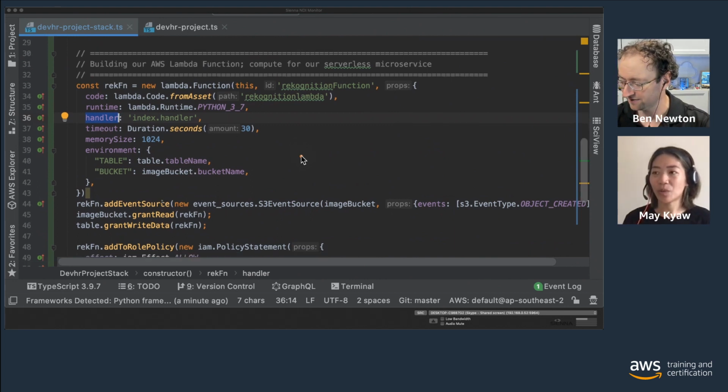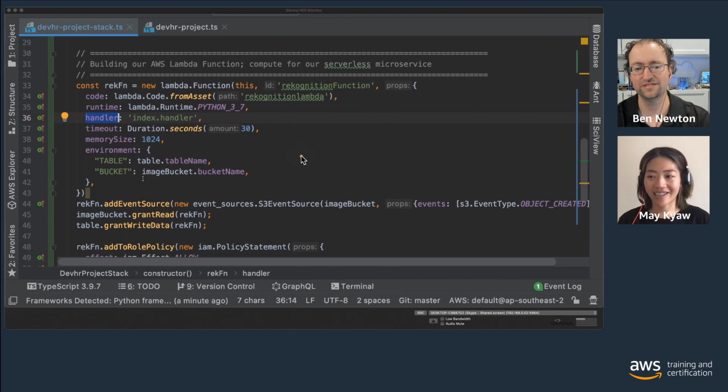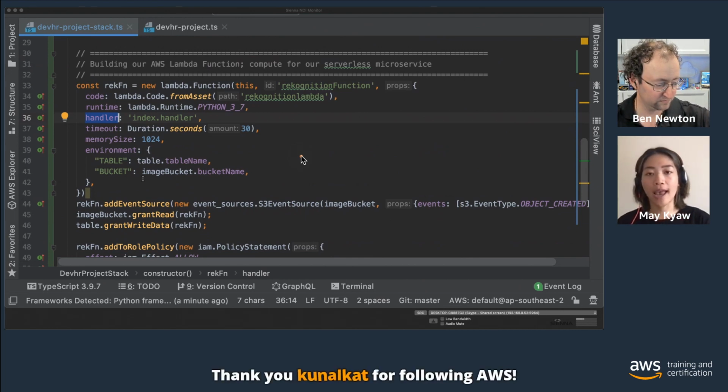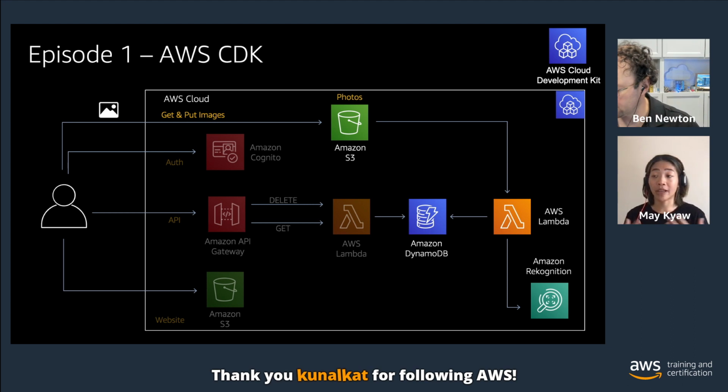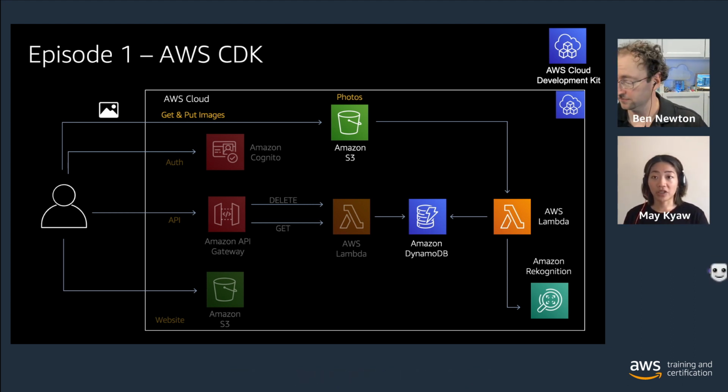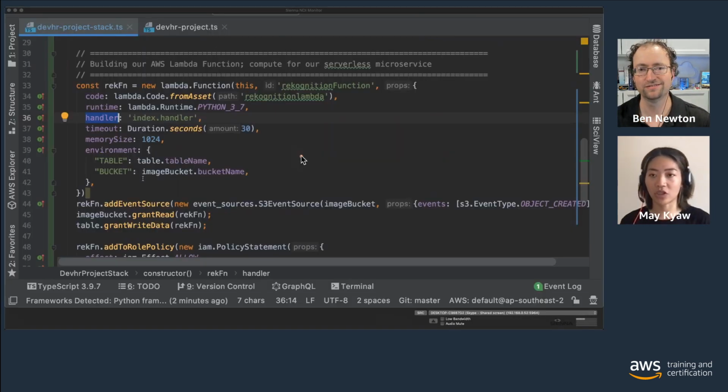And then the Lambda has a few jobs to do. If you remember Ben's architecture diagram, the Lambda's job is to pull the image from the S3 bucket and send it to the Amazon Recognition service to do the image detection. So it needs some permissions, because by default no permission is set up. You have to either allow or deny to give the Lambda permission to do the job.